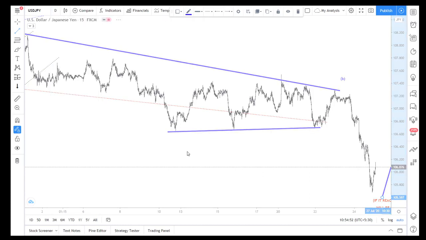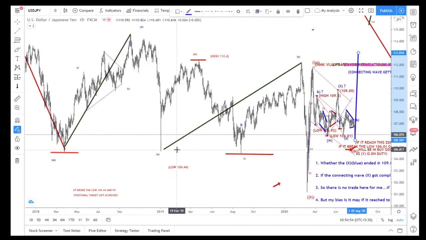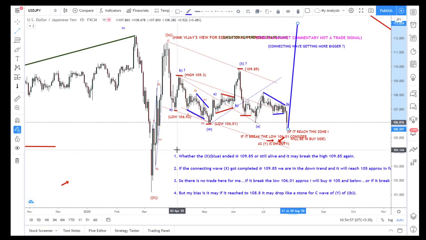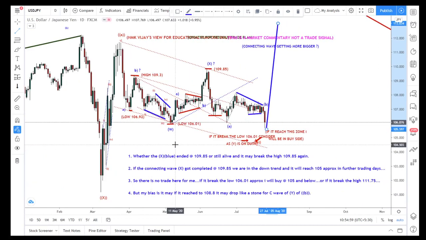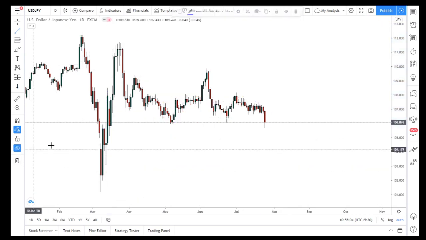Here I will show you the daily chart. See, this is a 5-wave aggressive movement. A, B, C is a W. So X, again A. B is a triangle, C drop. So once this pattern is completed, the total is A, B, and C. So now the correction pattern is completed.